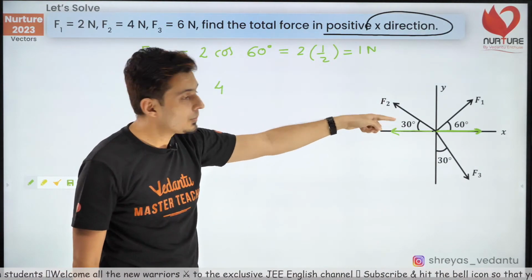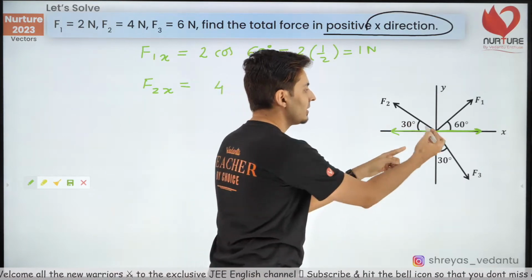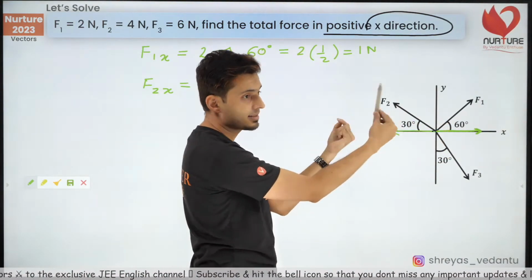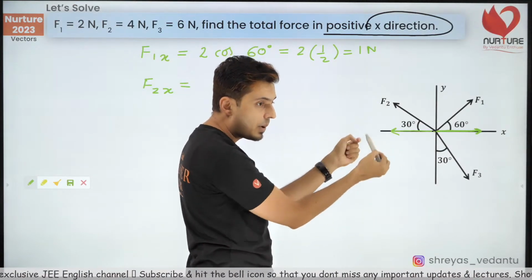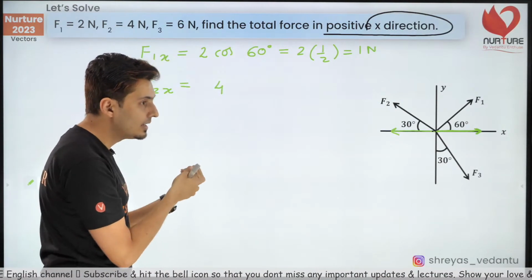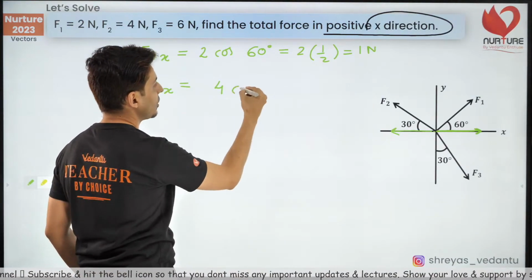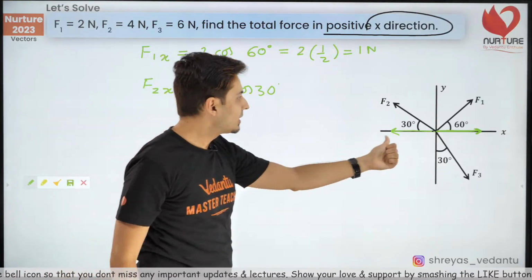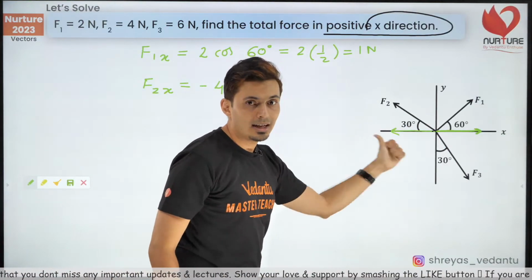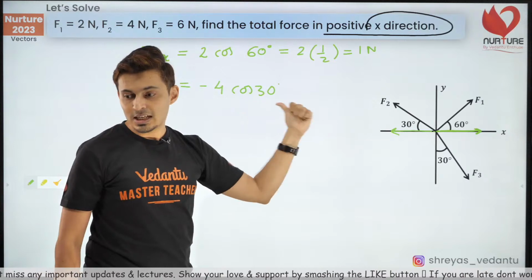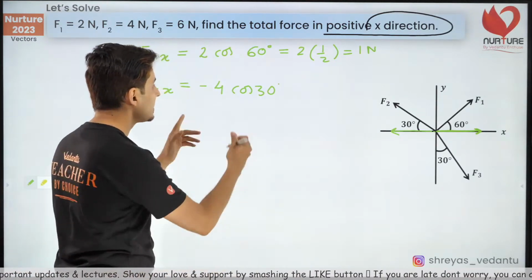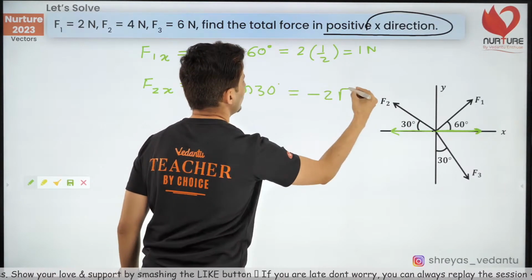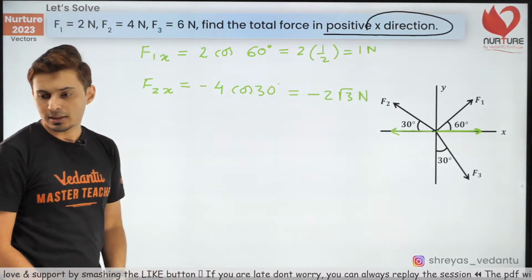Veena, Sangeeta, be careful. This angle is closer. If you take the y component, the y is far away from that angle. Far is sin, close is cos, pas rhymes. Pas means near in Hindi. So that's going to be cos 30, but be careful, this is minus. Why is this minus? Because look at the arrow mark, it's towards the left side. Cos 30 is root 3 by 2, the 2 gets cancelled, so minus 2 root 3 Newton.